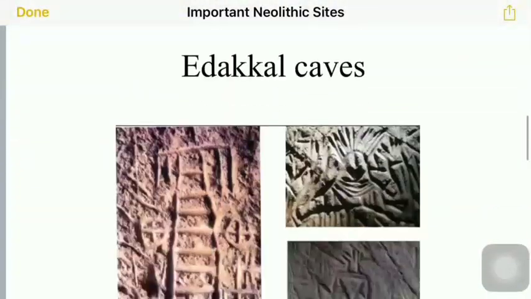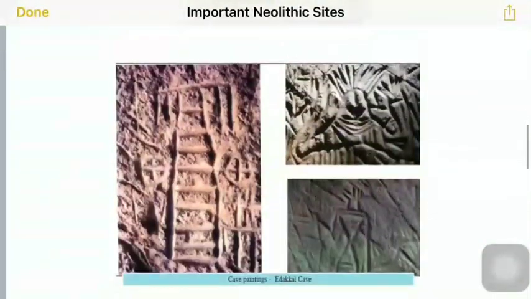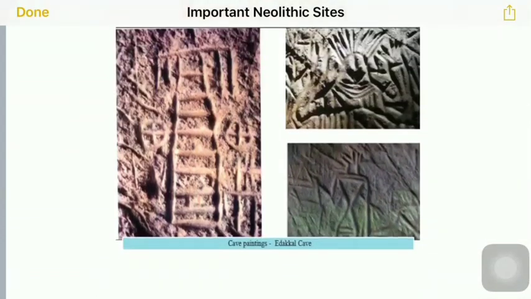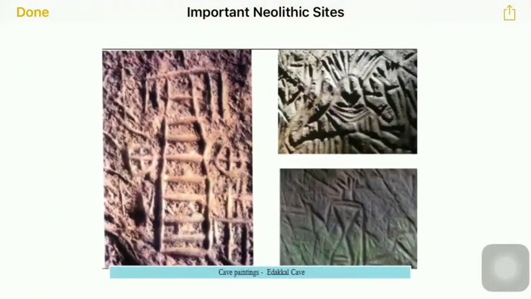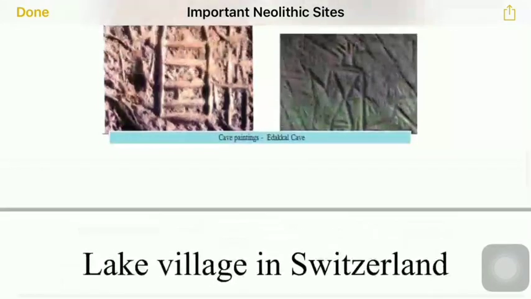The first one, the Edakkal caves, is in Kerala, Wayanad district, and we get information about a wheel cart, hunting, agriculture, cattle rearing, use of polished stone tools, etc. Okay.